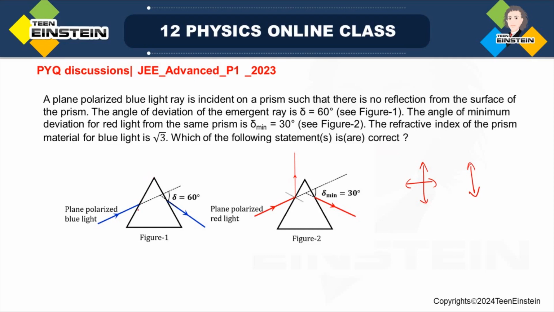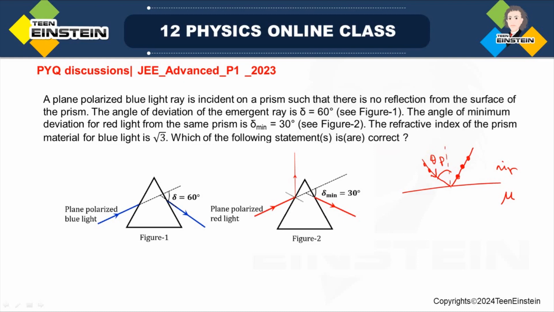So here in this case, see, when an unpolarized light is incident at the interface of two media, suppose this is air and this is some medium having refractive index mu, then if it is unpolarized light, there will be a particular angle of incidence which is called angle of polarization. At this particular angle of incidence, there will be a reflected ray which is fully polarized with the light vector perpendicularly oscillating.